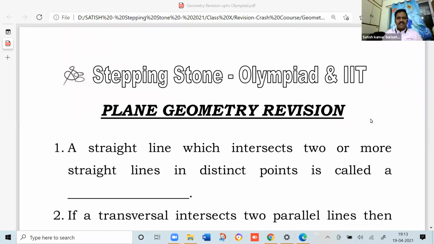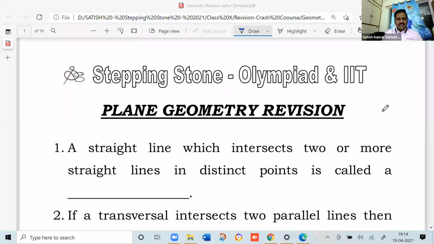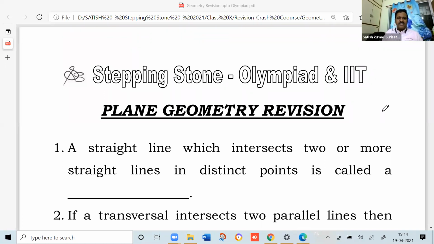Here we may not give the derivations, we are going to discuss only some formulas and concepts revision. In this, around 89 questions are there. If you are able to do correctly all, then you are very good and you are able to achieve all Olympiad and IIT also. In case you are able to get above 80, then definitely you can be the topper. You write the question numbers and your answers, and after the discussion you mark whether you have done correctly or wrong.